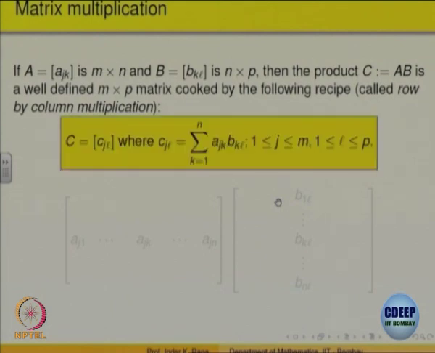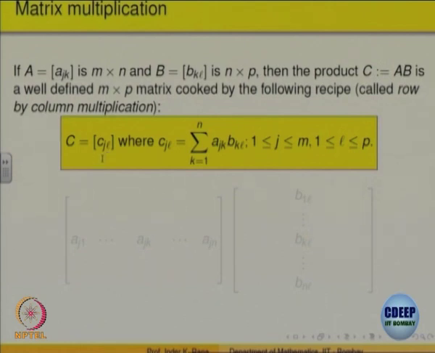So, here is now the matrix multiplication. We have two matrices, A with entries a_jk and another matrix B with entries b_kl. Here observe, A is M cross N and B is N cross P. Okay. Then the product of these two matrices, AB, right, is a new matrix, let us call it C. So, how do I describe C? I have to tell you what the entries of C are, right. So, let us look at the entry c_jl. Okay.